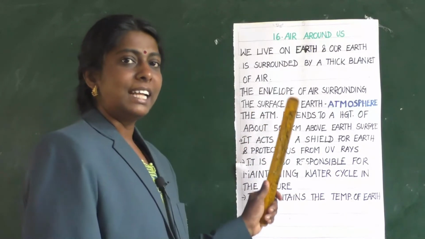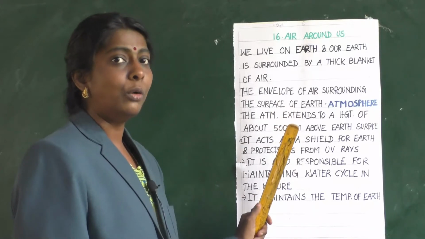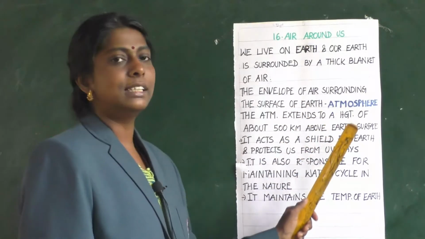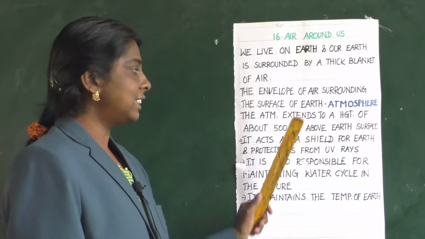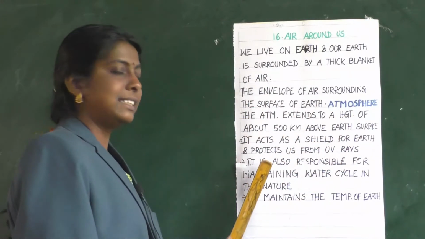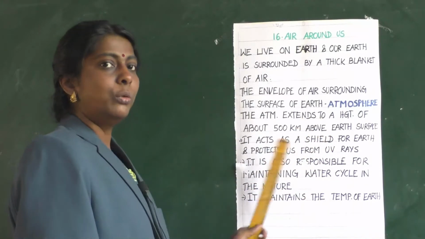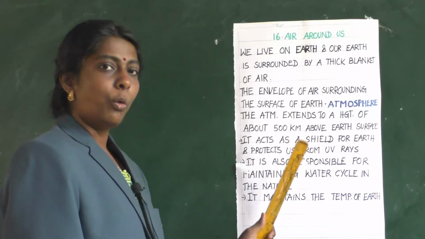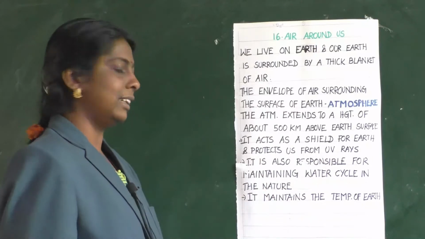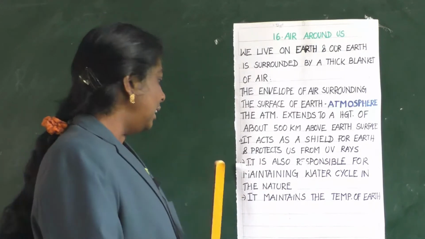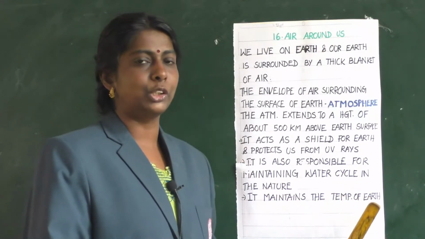The atmosphere extends to a height of about 500 km above the earth's surface. It acts as a shield for earth and protects us from UV rays, that is ultraviolet rays. It is also responsible for maintaining the water cycle in nature. Then it maintains the temperature of earth.